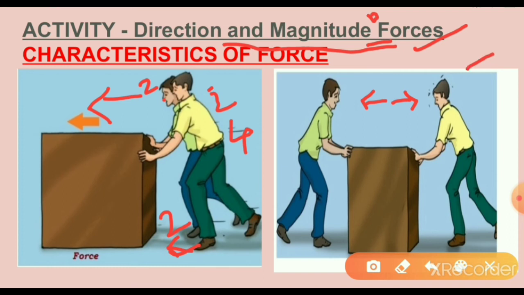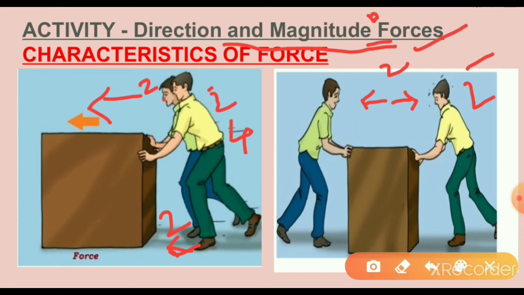In the second case, this is the opposite direction. When two forces act in opposite directions, the total effective net force is different. Here is another example of two persons pushing the box, but in the opposite direction, not the same direction. The two persons push in opposite directions with a magnitude of force of 2 newtons each.